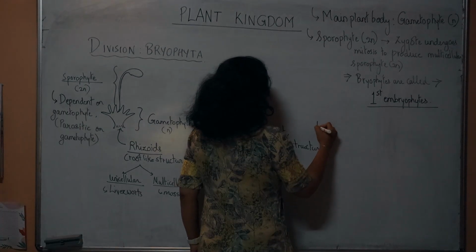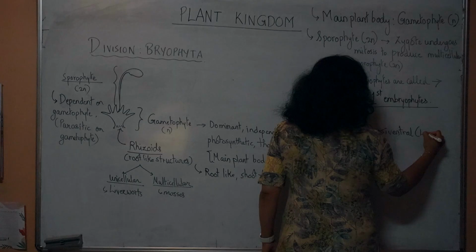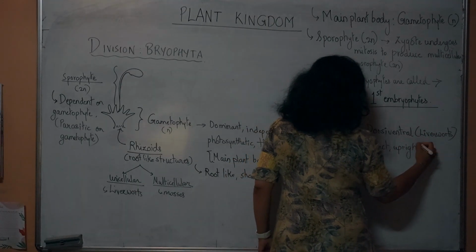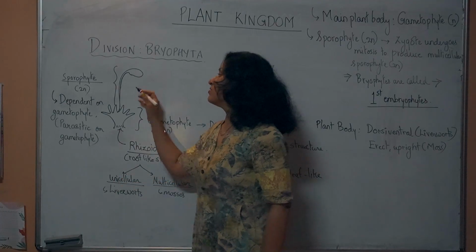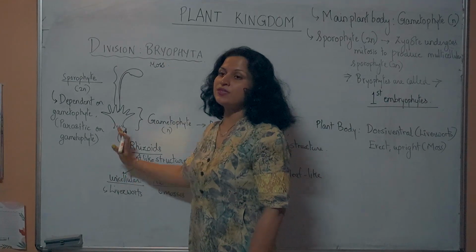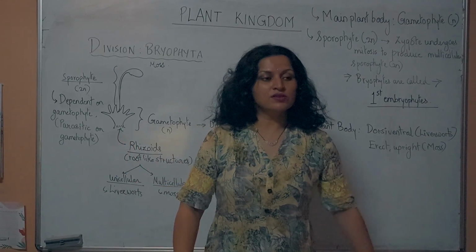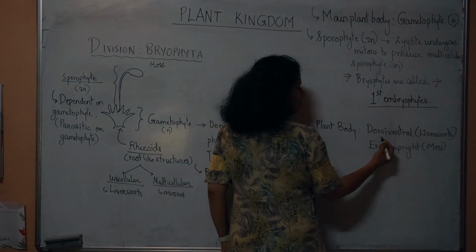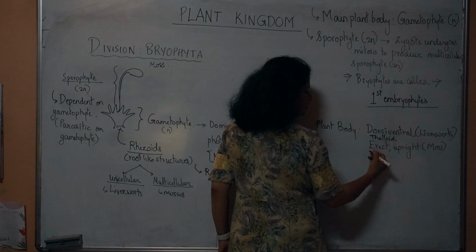The plant body is said to be dorsiventral in case of the liverworts and erect, upright in case of the moss. This diagram that you see over here is of a moss. Okay, and as you can see, the body is upright. In case of the liverworts, it's more flattened onto the surface of the ground. We can add that in liverworts it is dorsiventral and thalloid, and in case of the moss it is erect, upright and leafy.